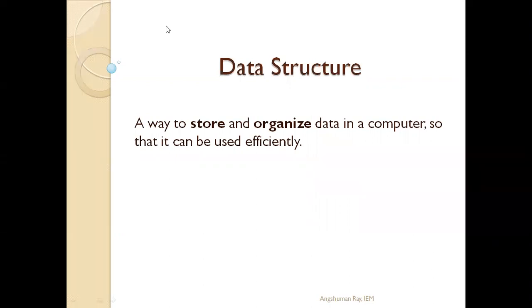Every piece of data we are dealing with, while using or developing any software, if we can store it in the memory of the computer in an organized way, we will be able to retrieve it efficiently when required. Otherwise it will take time while retrieving and using that data.